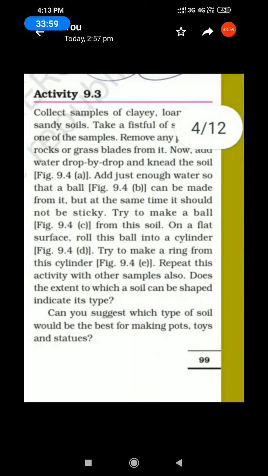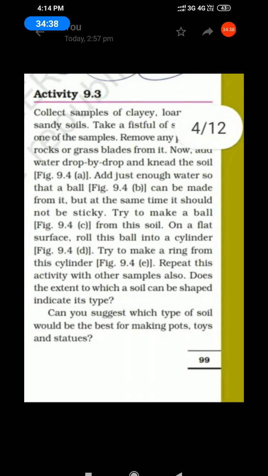See picture 9.4, page number 100. The first one, picture A: add just enough water so that a ball can be made from it, but at the same time it should not be sticky. Next, picture 9.4b. Try to make a ball. Next, picture C.